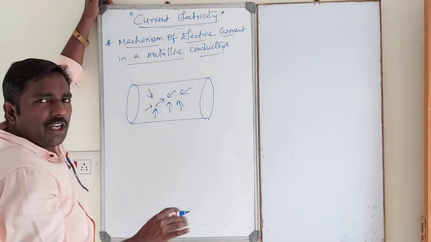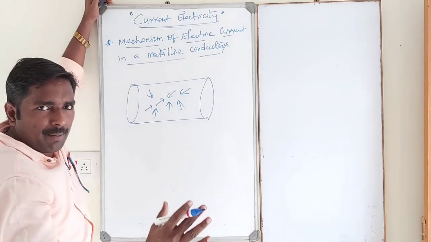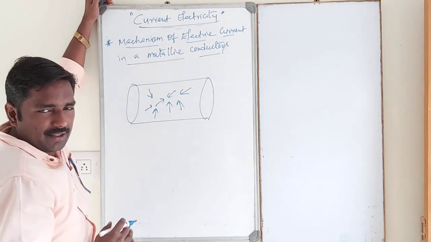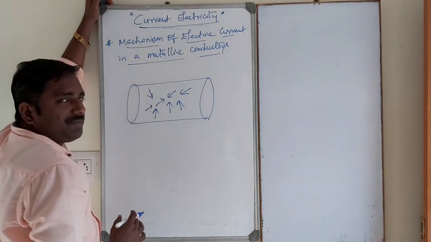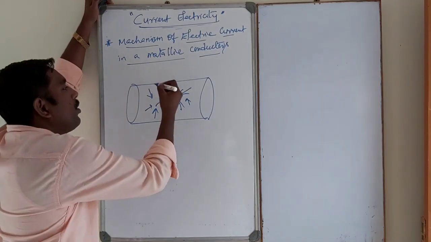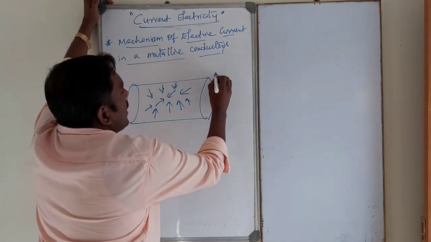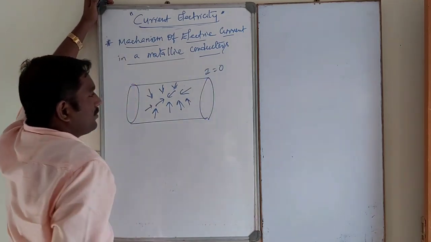There is no particular direction of electric current. That's why the net electric current in the metallic conductor is zero. Net current I is equal to 0.